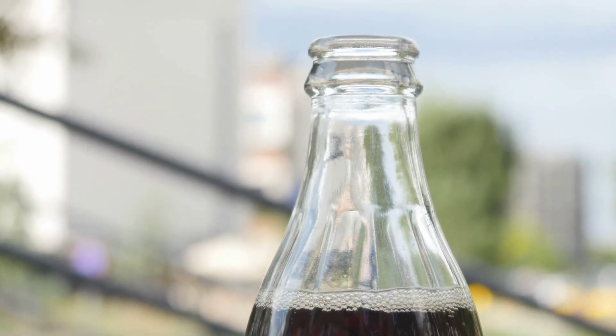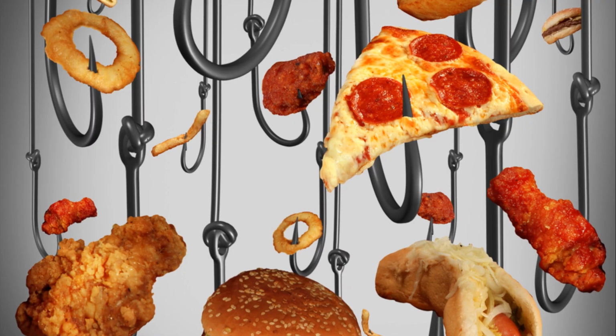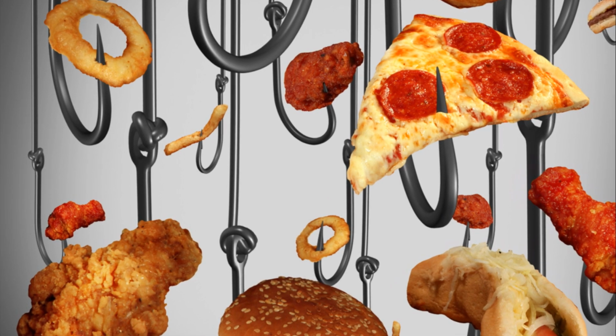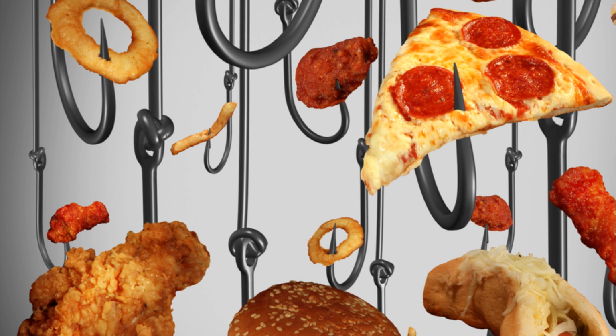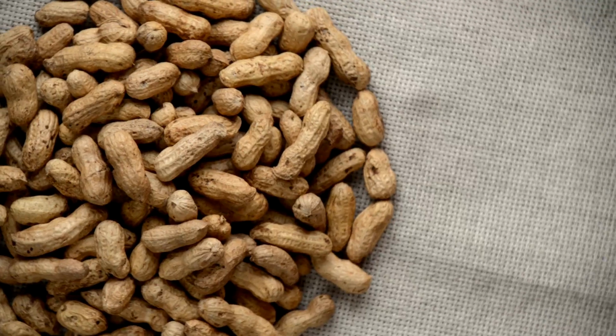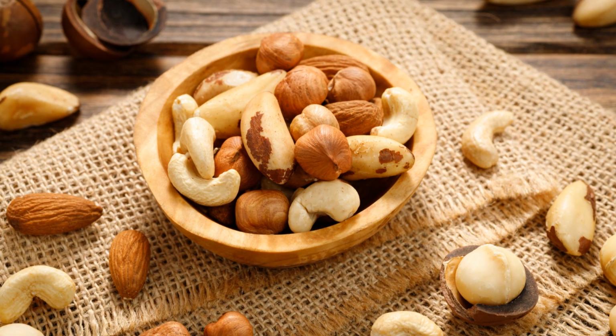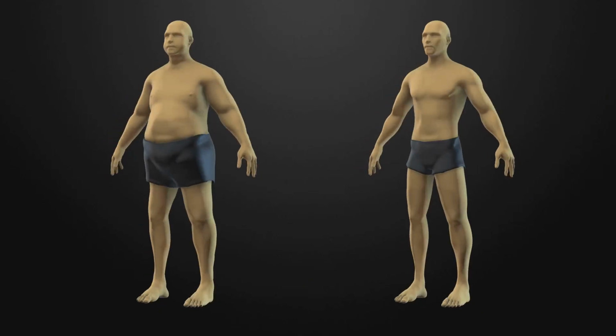Hedonic eating. SSBs and highly palatable snacks stimulate the brain's reward system and override fullness signals, encouraging overconsumption. Healthier choices. For snacks, fresh fruit, nuts, or veggie sticks. For drinks, water, herbal teas, or sparkling water with a splash of citrus.